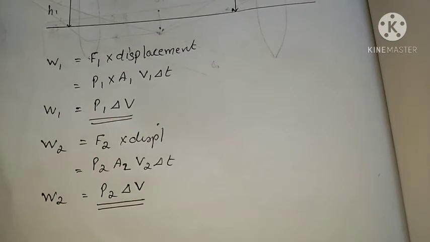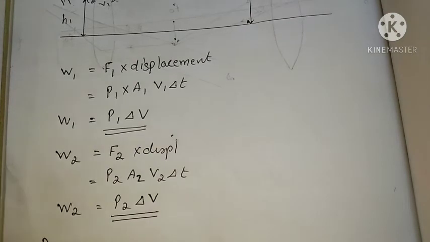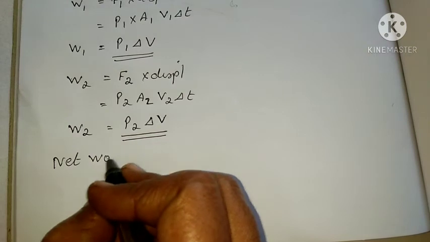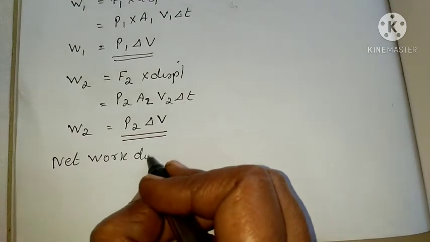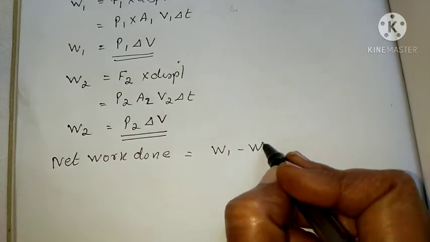Then what is the net work done? Net work done on the two ends equals W1 minus W2.